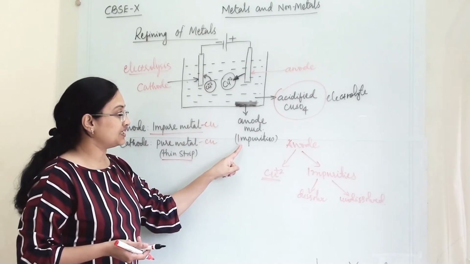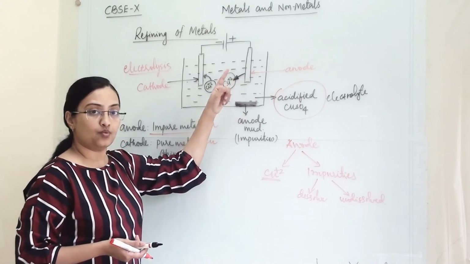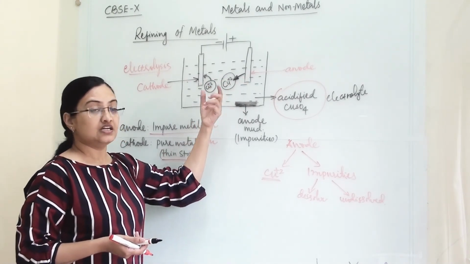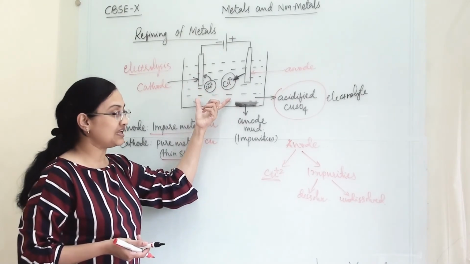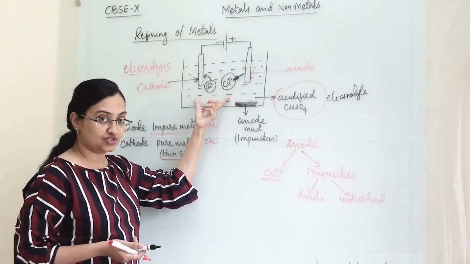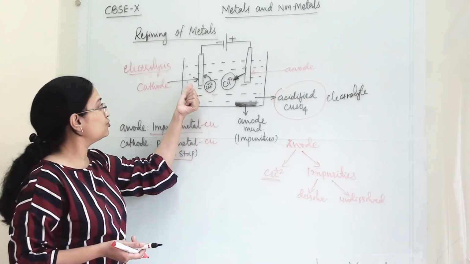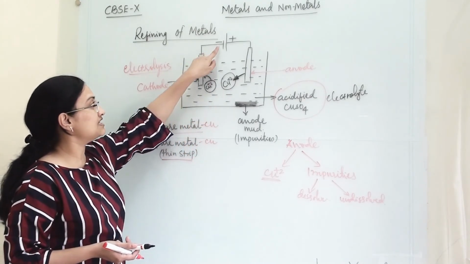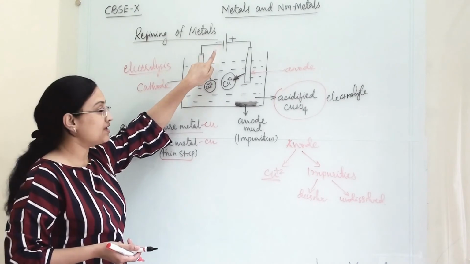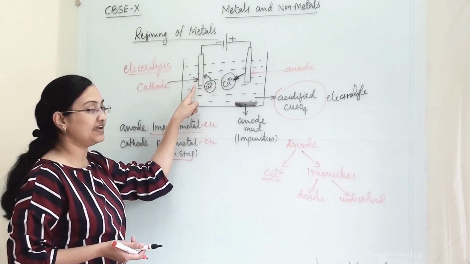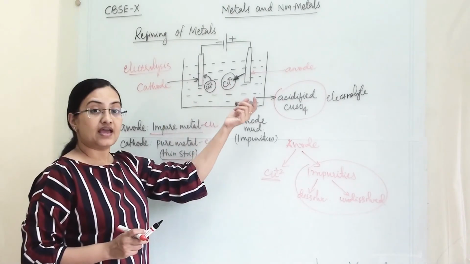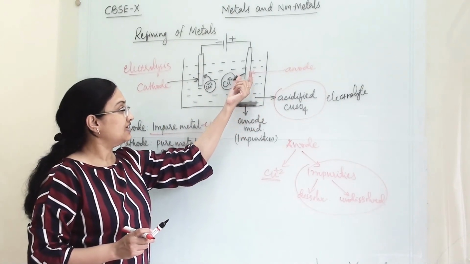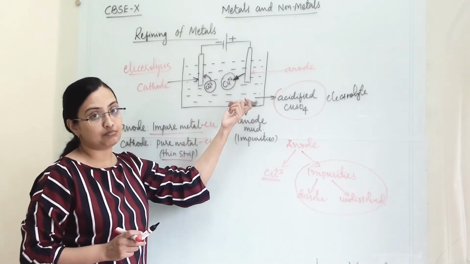These are impurities. So from the anode, once the process starts, the Cu+2 ions will come out. They will remain in this electrolytic solution. Later they will move towards the cathode, because the cathode is the negative electrode and Cu+2 ions are attracted towards it. So they will migrate towards the cathode. As the process starts, the anode will diminish in mass